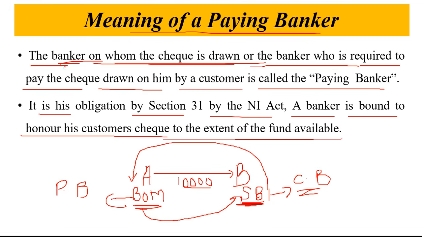It is the banker on whom the check is drawn, because A has drawn the check on Bank of Maharashtra, and it is the banker required to pay the check drawn on him.